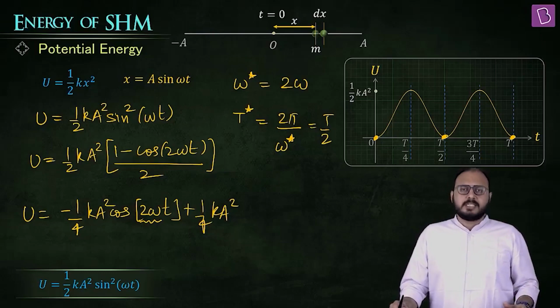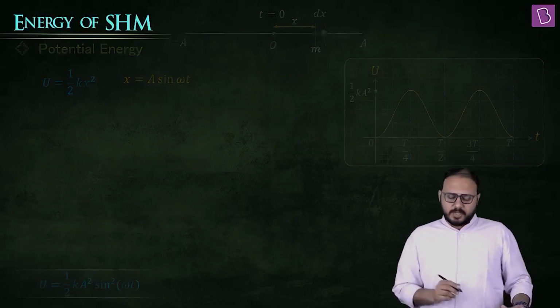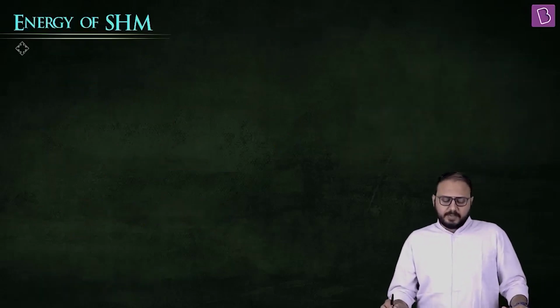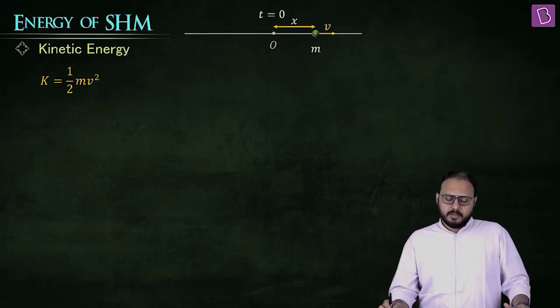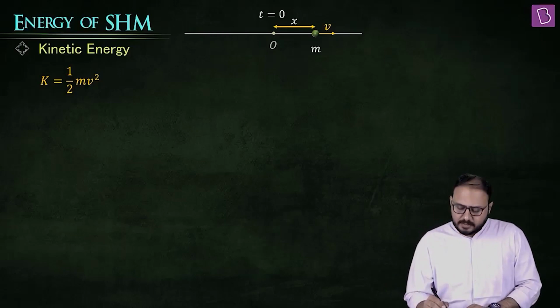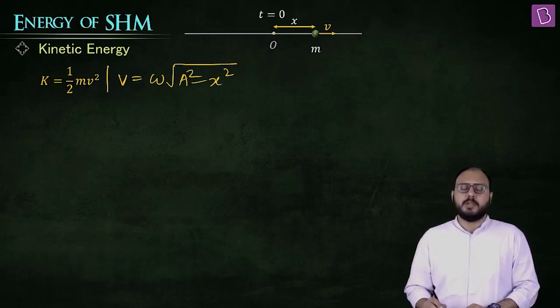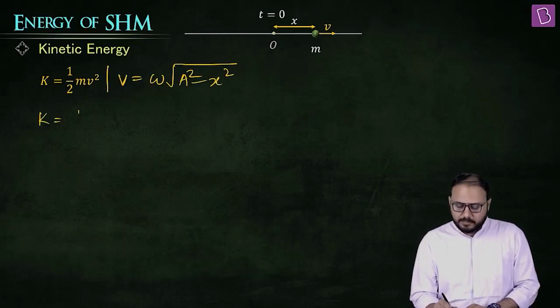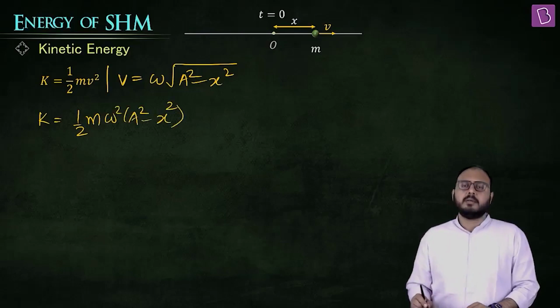Half kx square. Let's talk about kinetic energy. That's going to be utterly simple, I think. Kinetic energy is simply what? Half mv square. Well, put the velocity in terms of displacement and in terms of time and you get the answer. What is the formula for velocity in terms of space? Velocity in terms of space is omega under root a square minus x square. Good for you. So k becomes equal to what? Half m omega square a square minus x square.